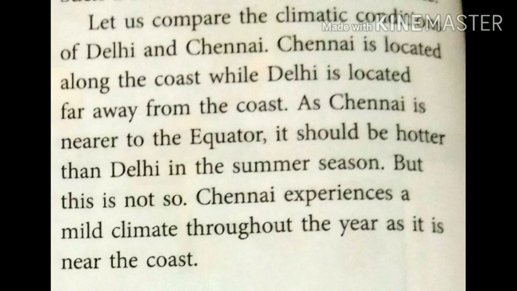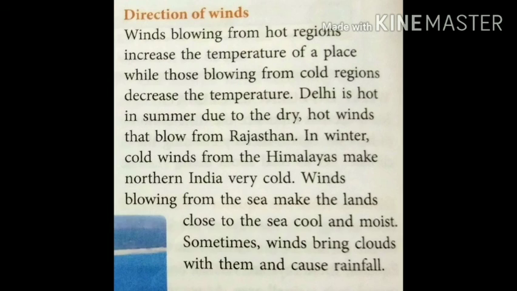Let us compare the climate conditions of Delhi and Chennai. Chennai is located along the coast while Delhi is located far away from the coast. As Chennai is nearer to the equator, it should be hotter than Delhi in the summer season. But this is not so. Chennai experiences a mild climate throughout the year as it is near the coast.